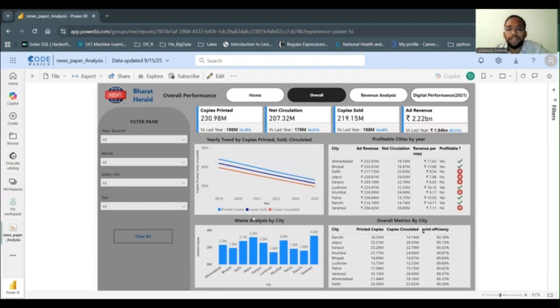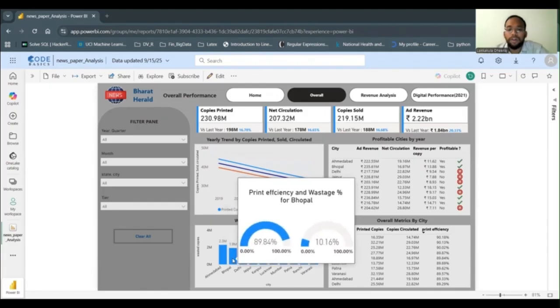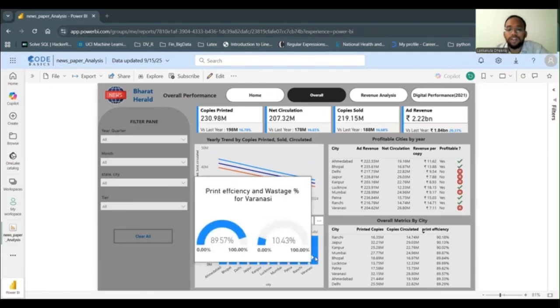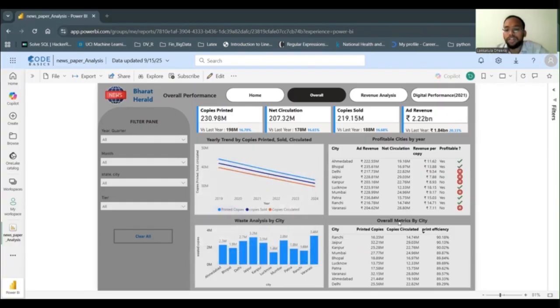When it comes to waste analysis by city, we can clearly see that Ahmedabad is the city with 10.67 percentage of wastage. Bhopal is 10.16 percentage of wastage, and Varanasi is about 10.43 percentage of wastage. And we can also see the overall key metrics by city. In Ranchi there are 16.35 million copies printed, and overall copies circulated are 14.74 million. The print efficiency is 19.18. So in the top three overall, Ranchi, Jaipur, and Kanpur have the best print efficiency.